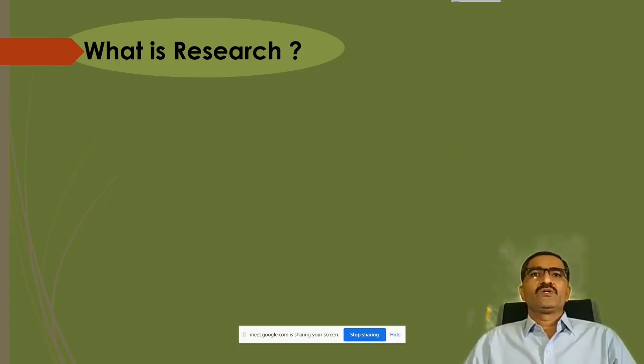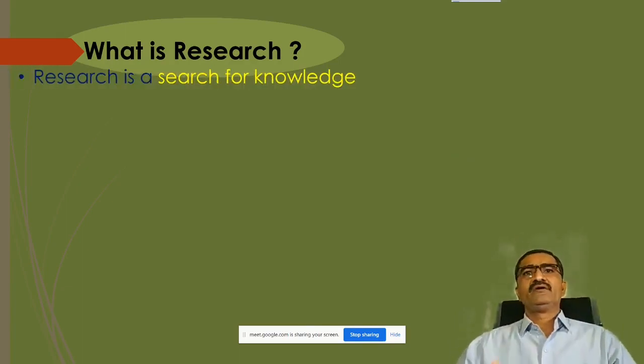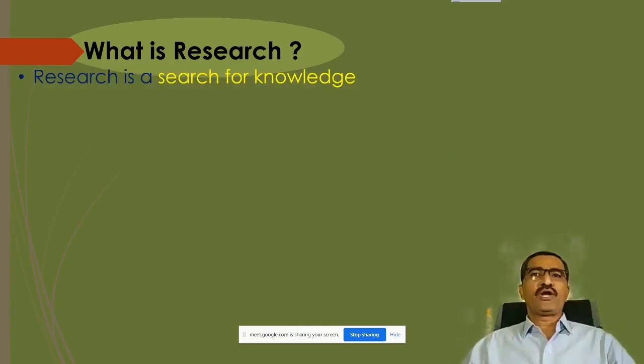Okay, so every person is doing research at the smaller scale or at the larger scale. For example, if you wish to purchase a product, for example mobile or laptop, then you do that research and you try to find out which product is suitable. So research is nothing but it is called as search for knowledge.